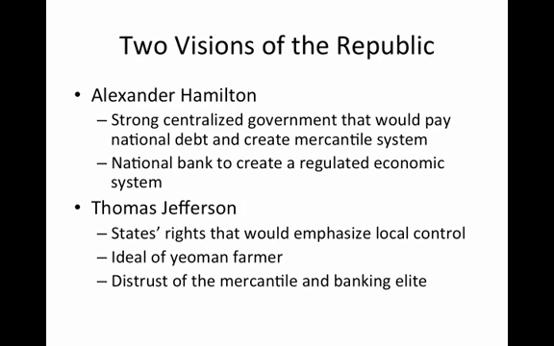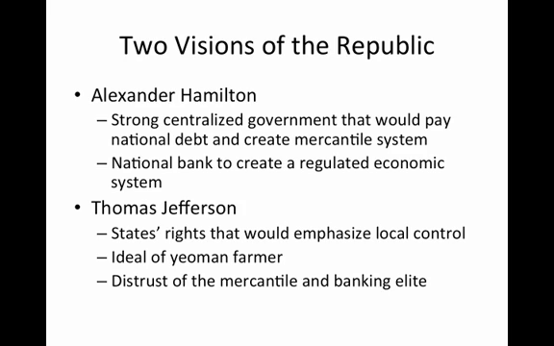Two visions of the Republic. Once the Constitution was ratified by the states, there were 2 groups that formed, interpreting the Constitution in 2 separate ways. Alexander Hamilton, who led the Federalists, argued for a strong centralized government that would pay the national debt and create a mercantile trading system. He also believed the country needed a national bank, like the one in England, in order to create a well-regulated economic system.